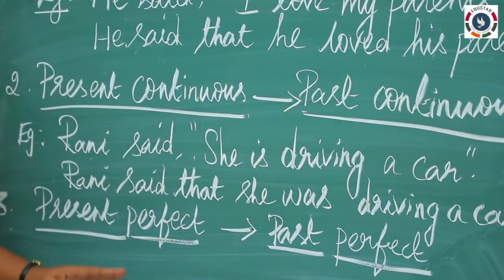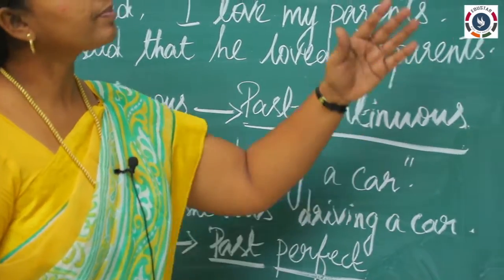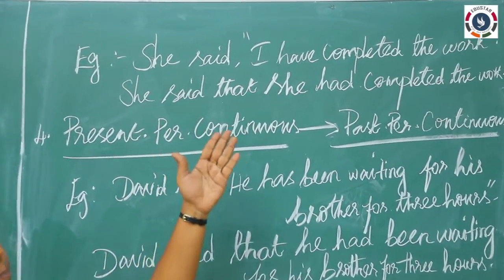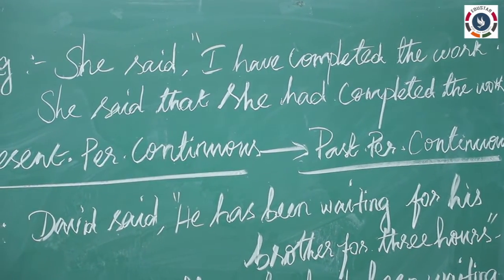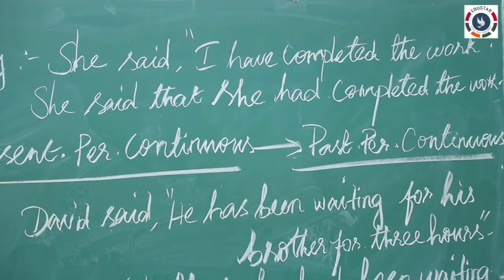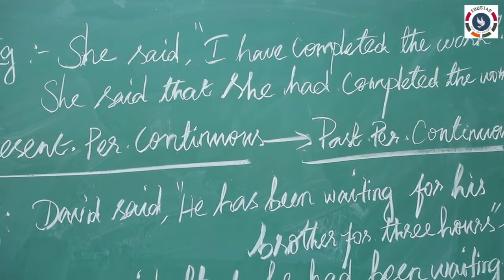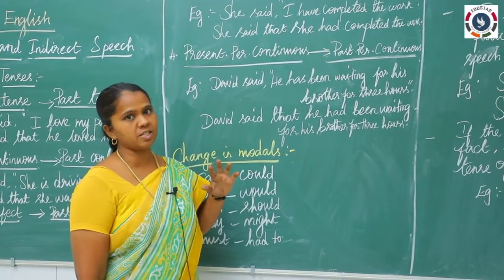And the third one is present perfect will be changed into past perfect. See that example. She said, I have completed the work. Have completed. Have is for plural in the present perfect, and completed is the V3 format. So if it is given in the present perfect, you should change the sentence into past perfect.